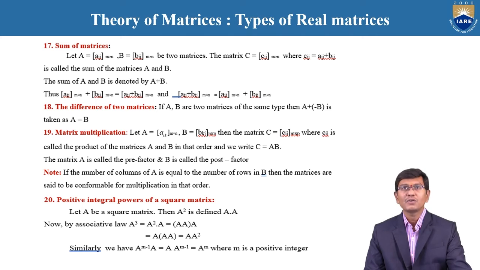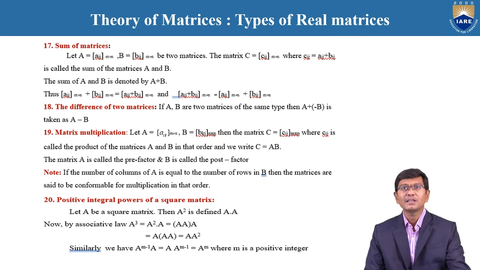And the difference of two matrices. The difference of two matrices is the same as that. A and B are two different matrices of the same order. While we are doing A minus B, the value you get is called the difference of the two matrices. And matrix multiplication.